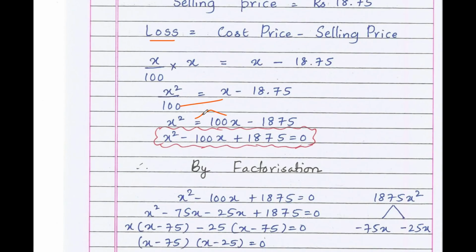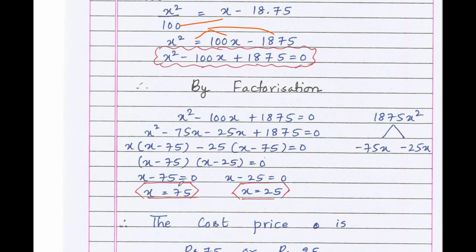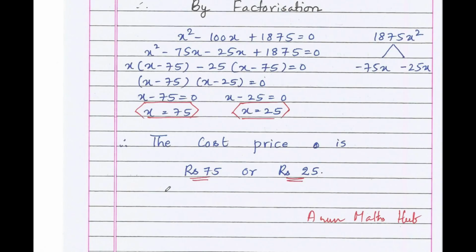Now shift all the terms to LHS. Plus 100x, shifting we get minus 100x, minus 1875 shifted to LHS, we get plus 1875 equals 0. By factorization, what we get is the value x equals 75 and x equals 25. Therefore the cost price of the article can be 75 or 25.